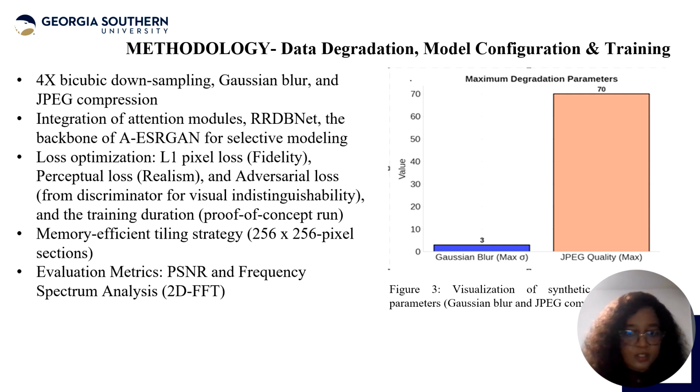In addition to that, there was the integration of the attention model, the RRDBNet, which is the backbone of AESRGAN for selective modeling.